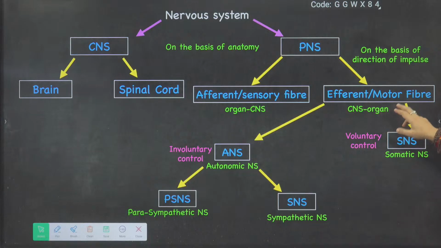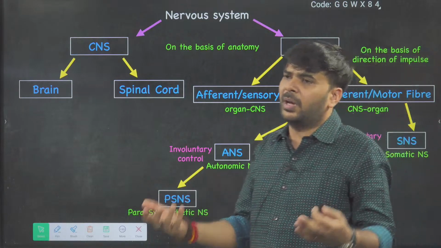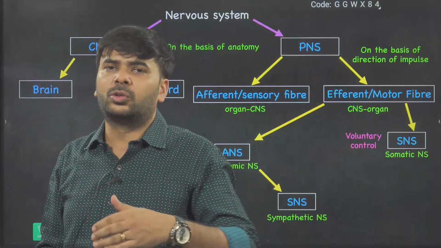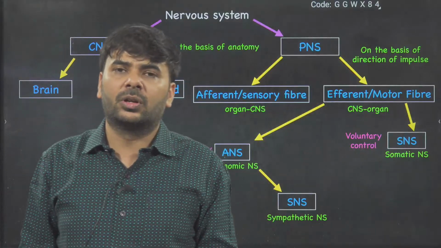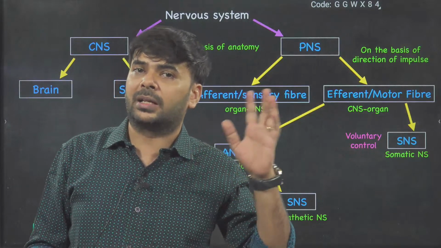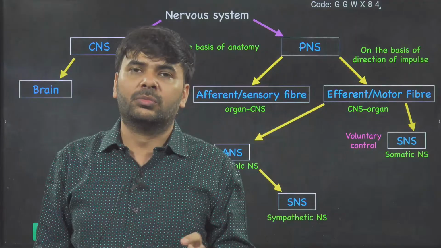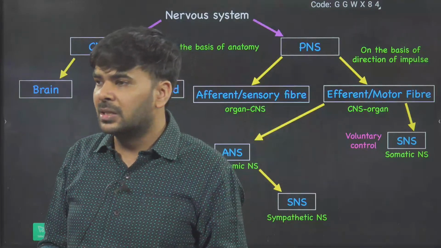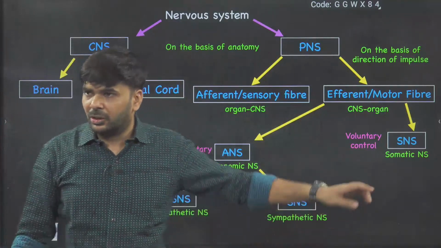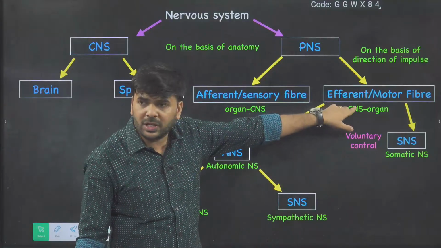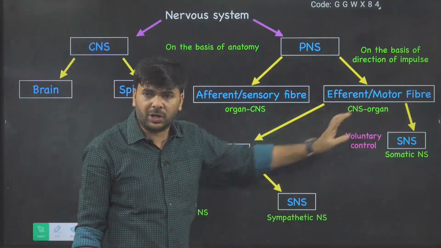CNS to organ. Motor fibers. So maximum motor fibers are connected to muscles. That's why I call them motor. Motor here is not that electrical motor. Here in biology, motor means muscles. Remember this. Okay, so next is motor fibers. They are from CNS to organ.